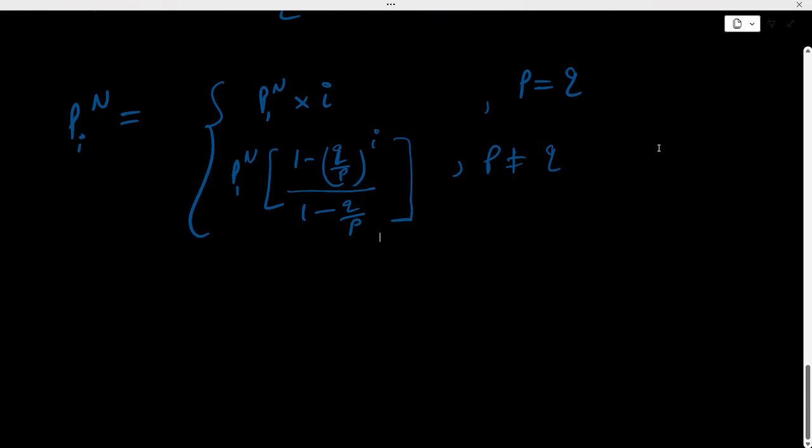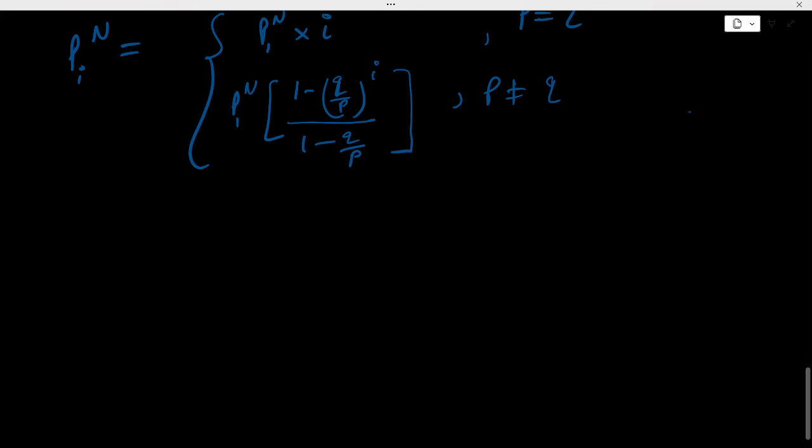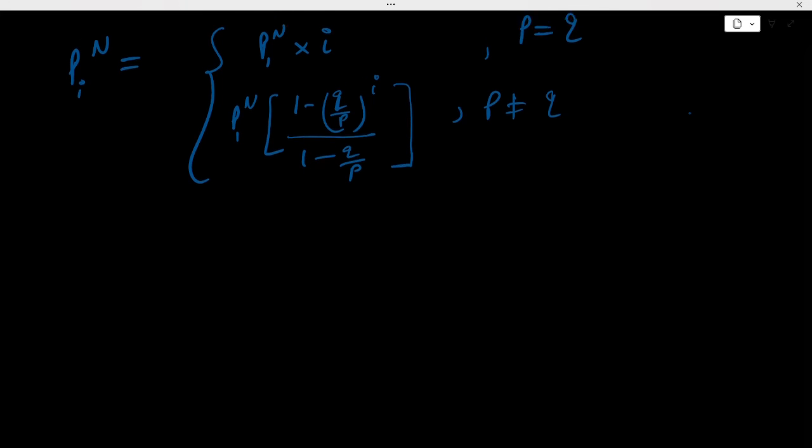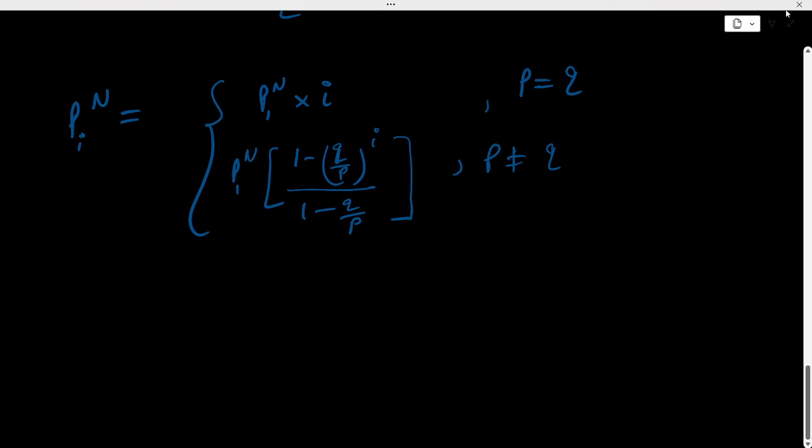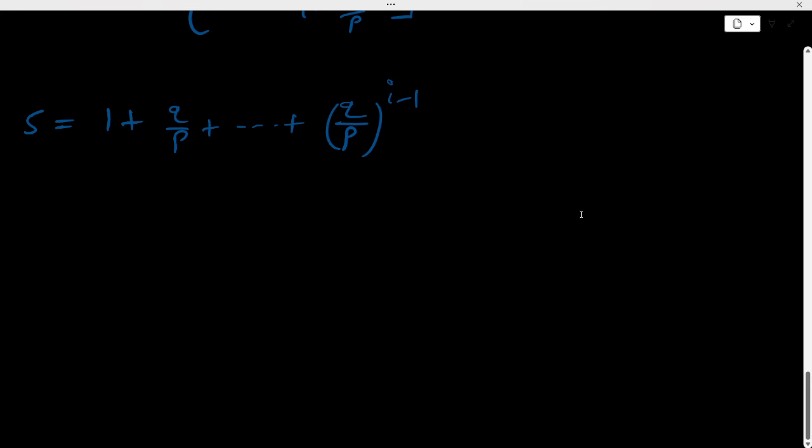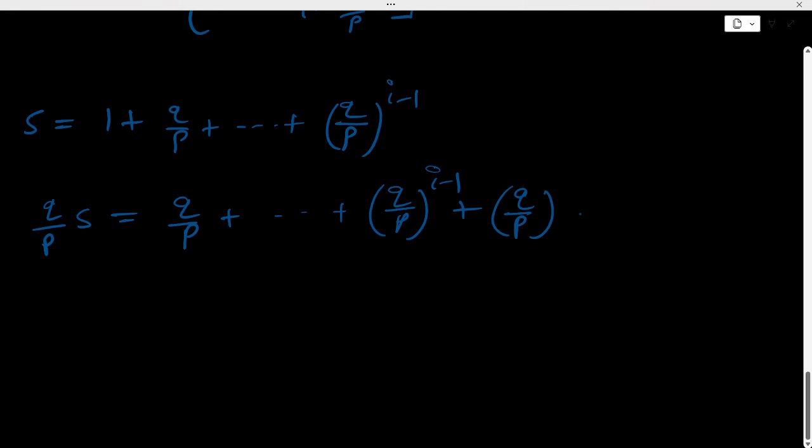Okay, so how do I solve this? Let me quickly tell you. Let S equal to 1 plus Q by P plus and so on till (Q by P) raised to i minus 1, and now multiply with Q by P on both sides. Q by P times S will be Q by P plus and so on till (Q by P) raised to i minus 1 plus (Q by P) raised to i.